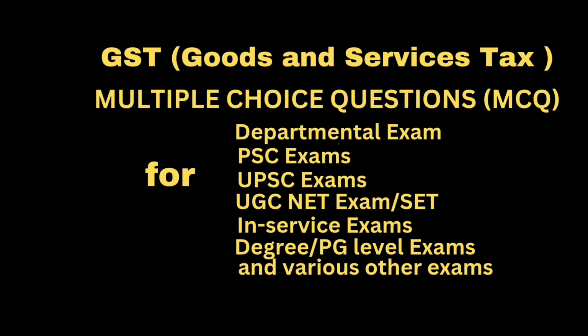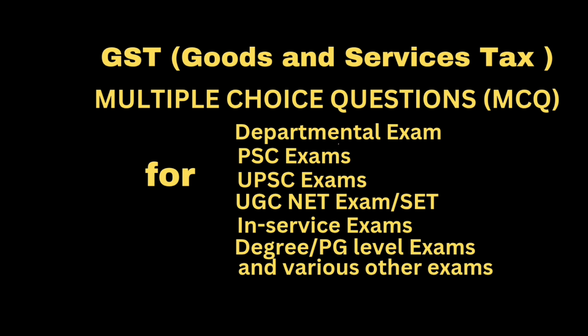Option A, he can avail ITC on capital goods but not on inputs. Option B, he can avail ITC on inputs but not on capital goods. Option C, ITC is not available on inward supplies. Option D, ITC is available on inward supplies if tax is mentioned separately in the invoice of such suppliers. Correct answer, ITC is not available on inward supplies. I repeat, correct answer is ITC is not available on inward supplies.